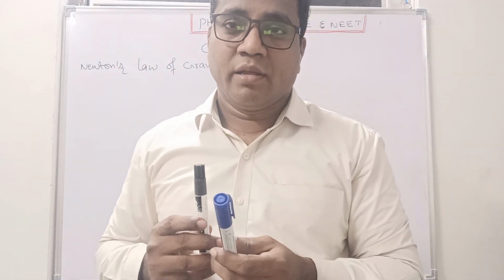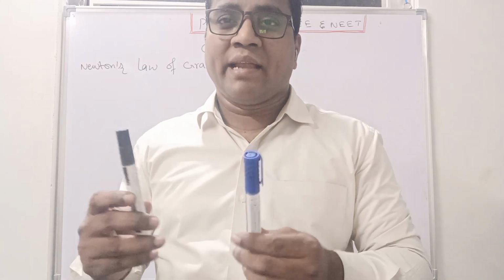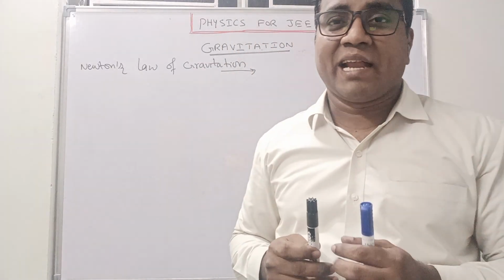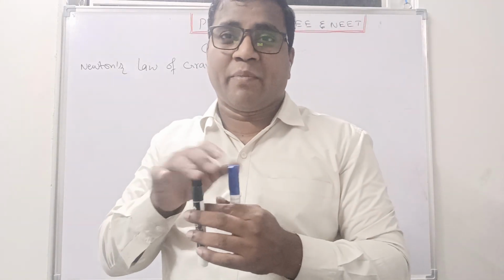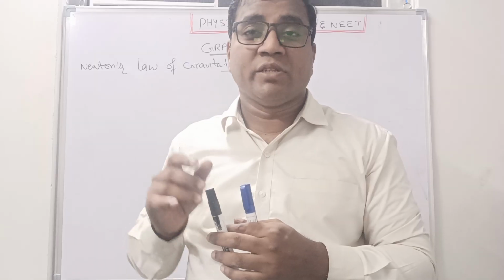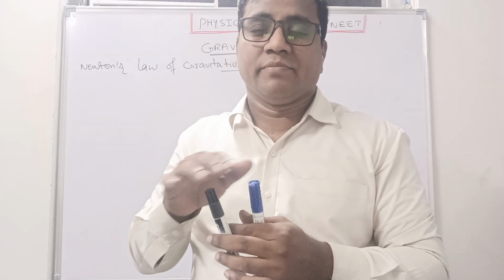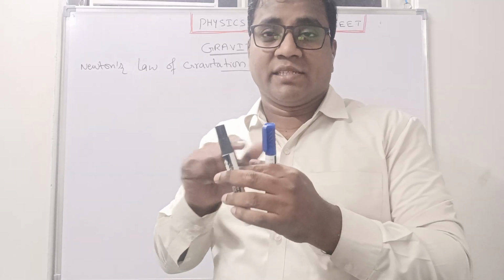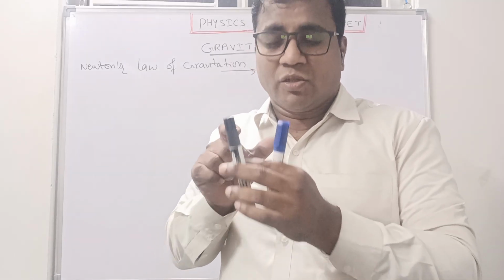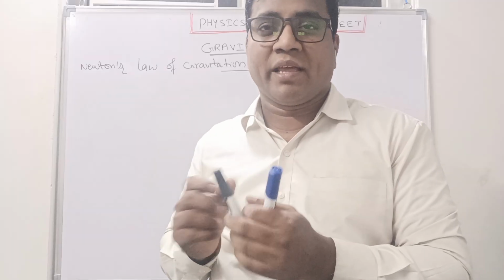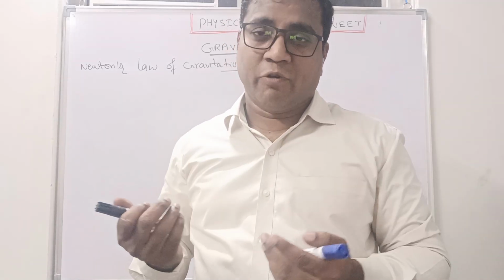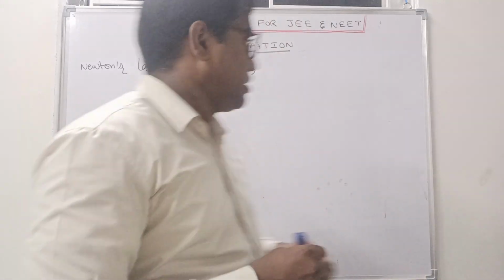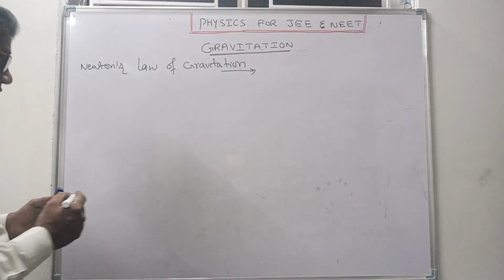According to Newton, every body attracts every other body with a force which is directly proportional to the product of their masses. That means here force depends upon the masses, and it is inversely proportional to the square of the distance between the two. So with less distance, more force will be there. With more distance, less force will be there. Clear?